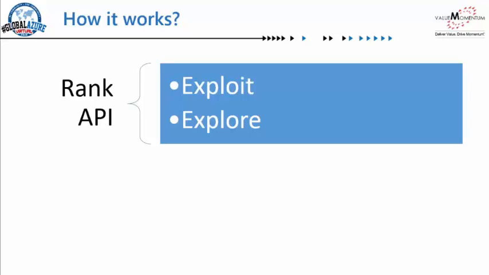Exploit and explore. To understand the difference between exploit and explore, I'll take an example. Let's say we have a user who goes to a tea stall every day, and he has been visiting that tea stall for a year or so. The owner of the tea stall knows this person and interacts with him on a daily basis. So the next time the user goes to that tea stall, the owner already knows what kind of tea he likes.